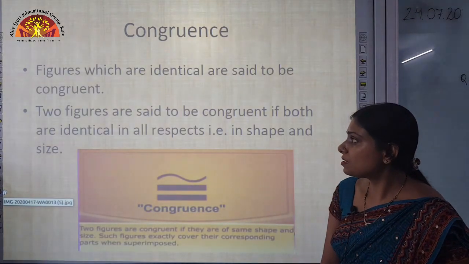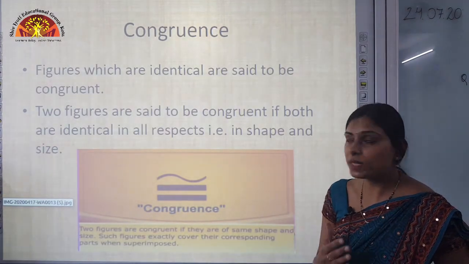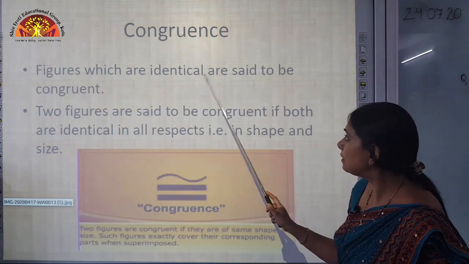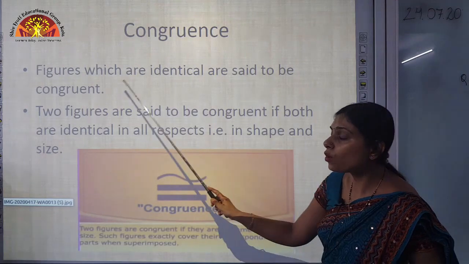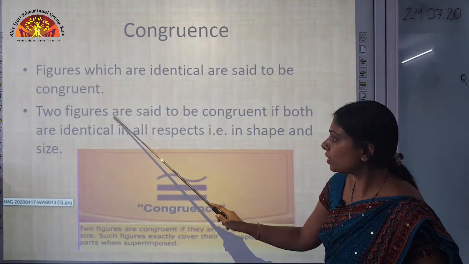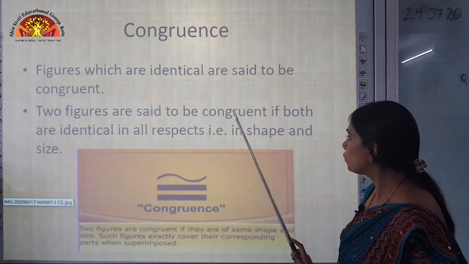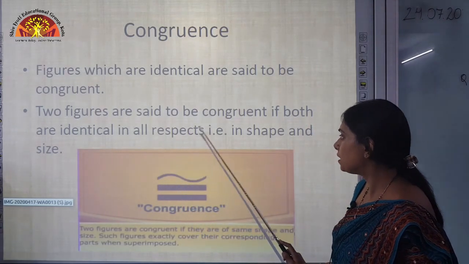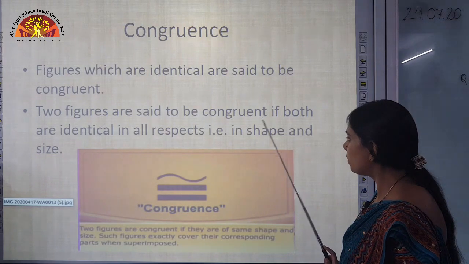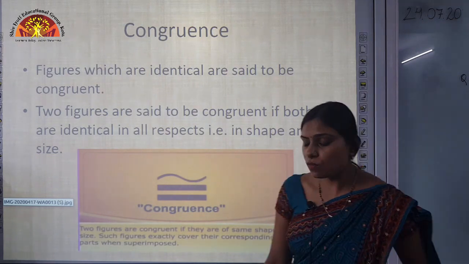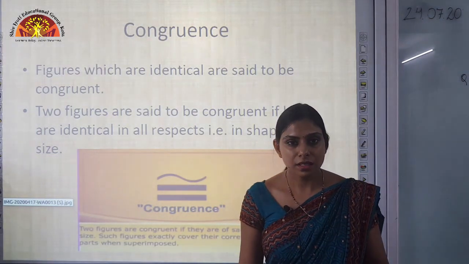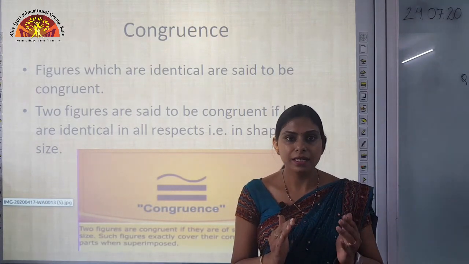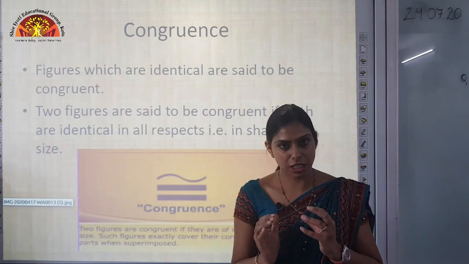So congruence, what does congruence mean? Figures which are identical are said to be congruent. Two figures are said to be congruent if both are identical in all respects, that is, in shape and size. So what is the meaning of congruence? It means that a particular shape should be identical in size as well as shape.